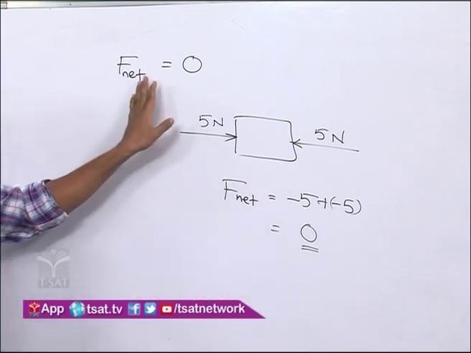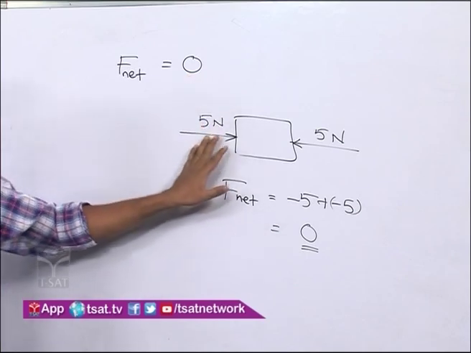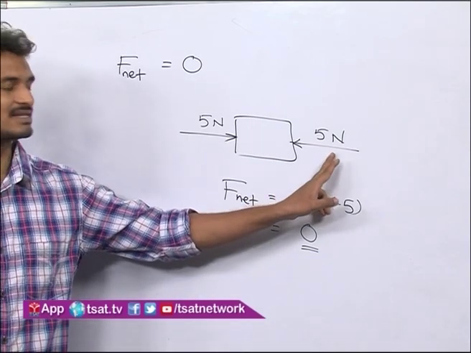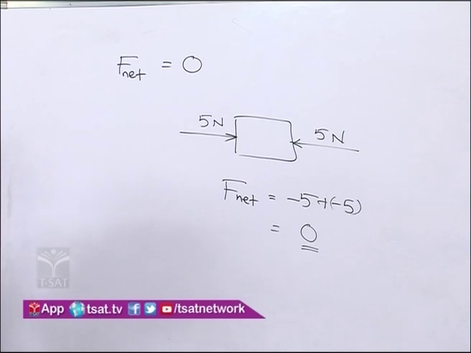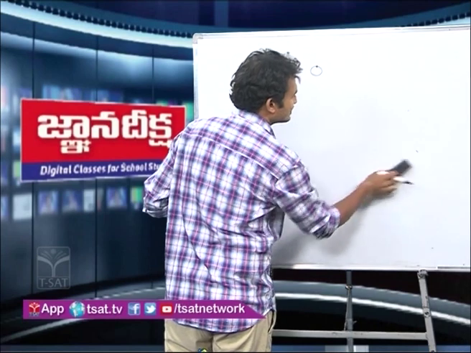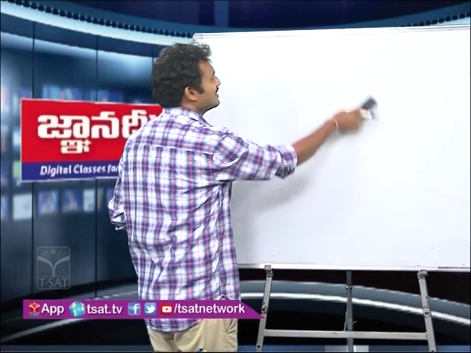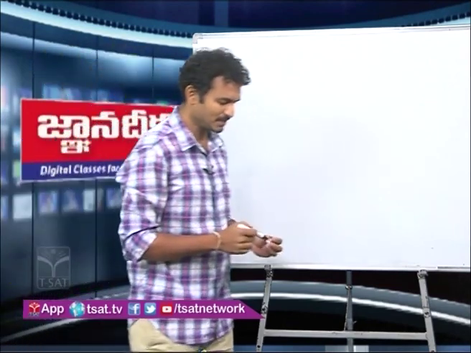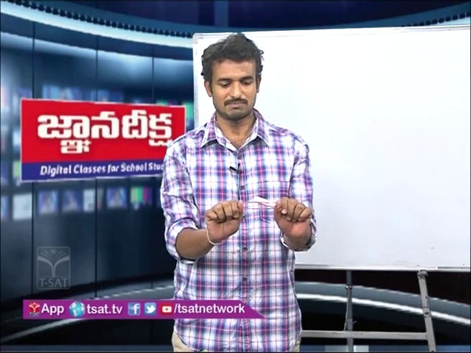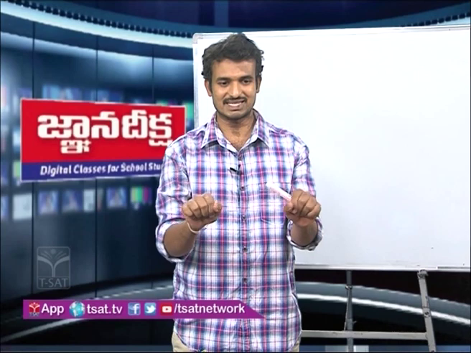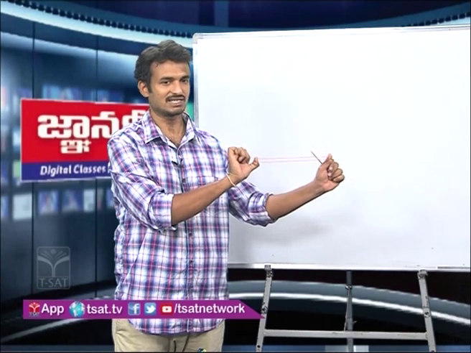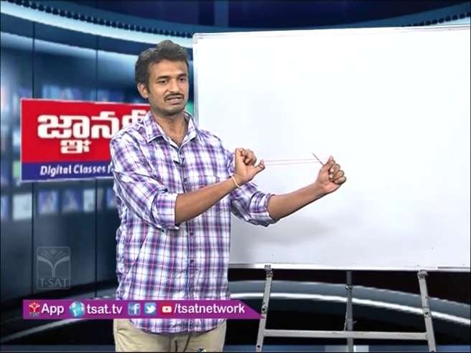When the net force acting on the object is 0, then these two forces are called balanced forces, or simply this force balances the other force, right? Now, balanced forces cannot change the state of motion of the object, or simply say cannot move the object. See, for example, take a rubber band, and I am stretching this rubber band with two hands by applying the same force. Same force in this direction, same force in the other, and both are in opposite direction, right?